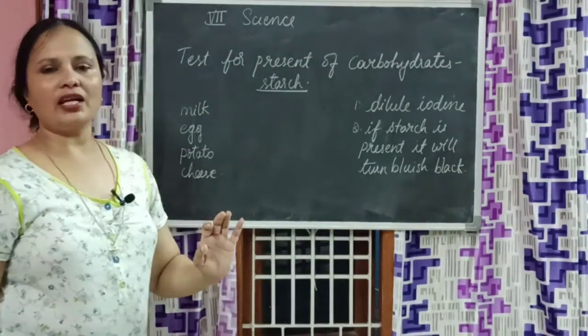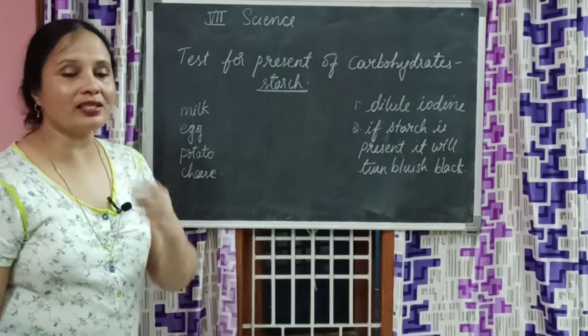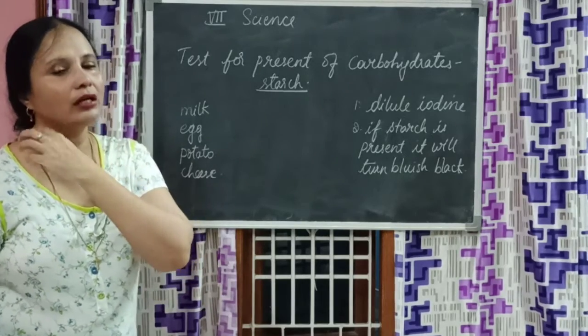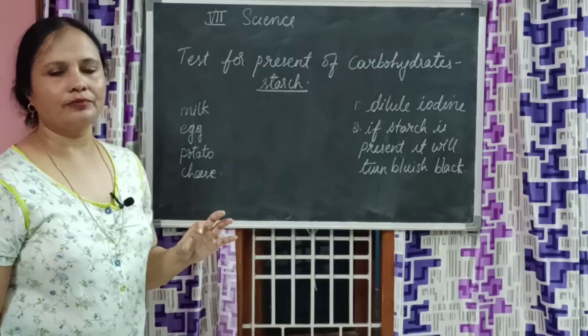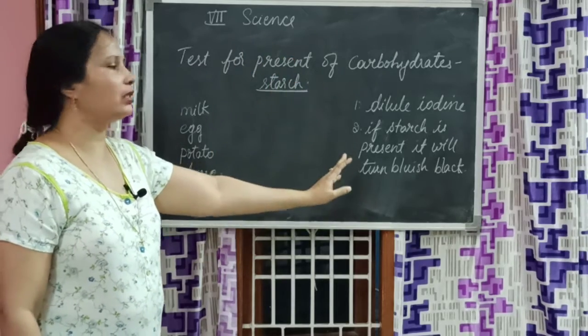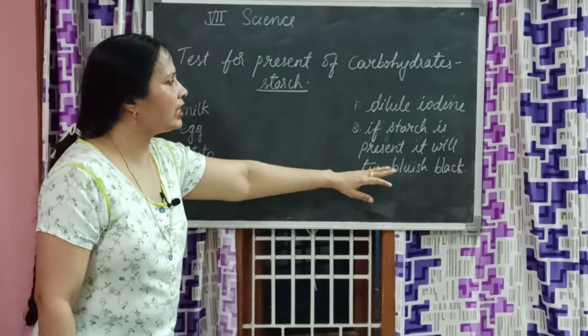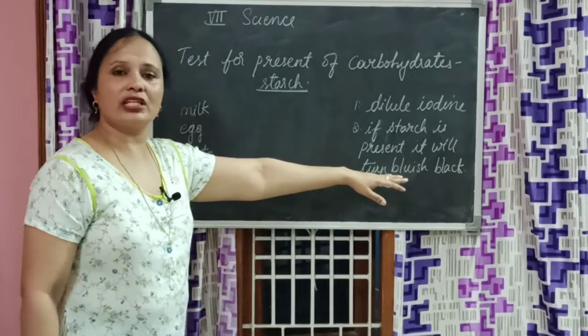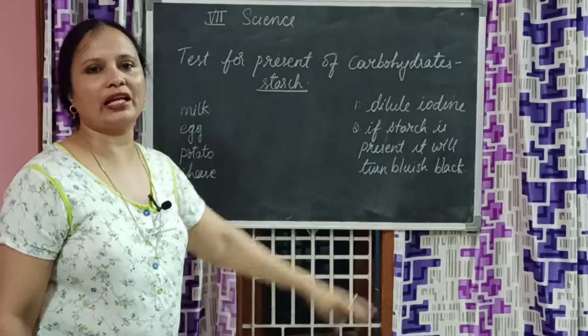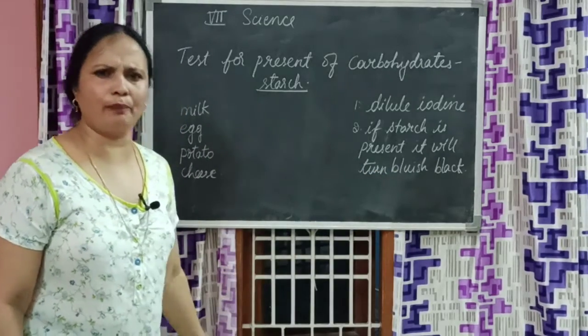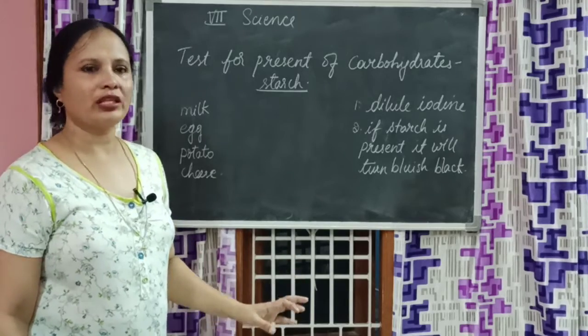In absence of starch, it will be as usual. What is the color actually? A very dark magenta color. But when starch is there, it will turn bluish black in color, very dark blue, almost black blue.